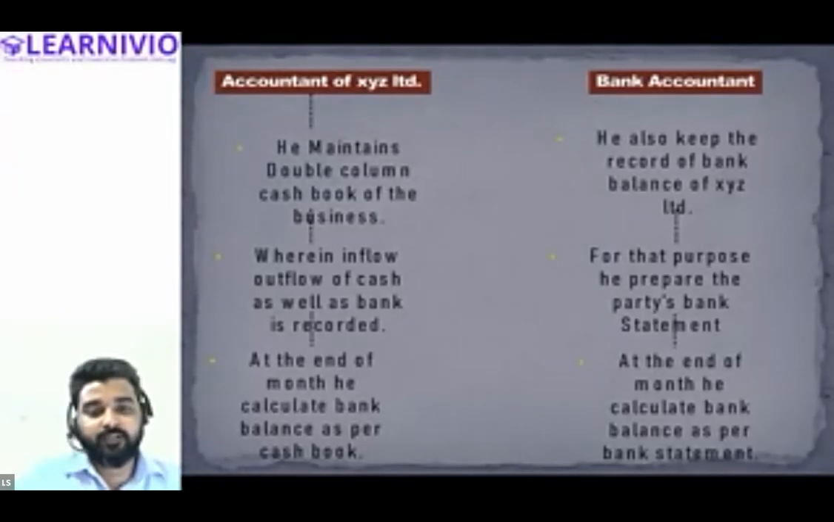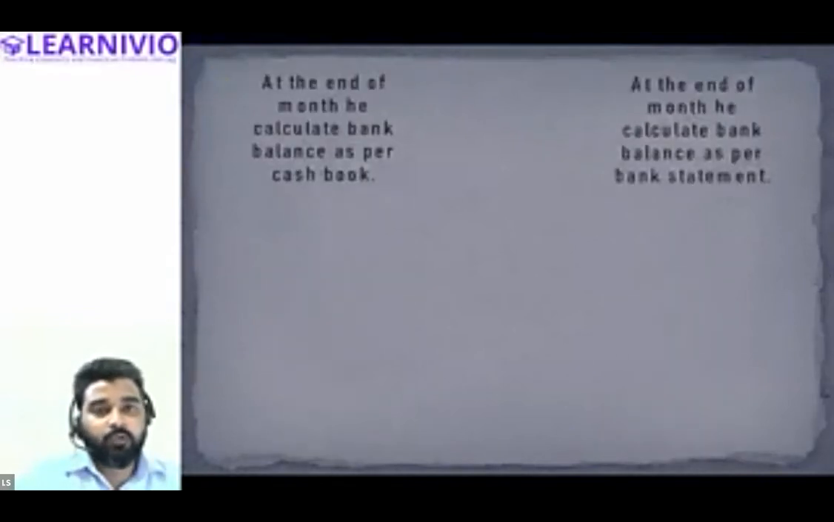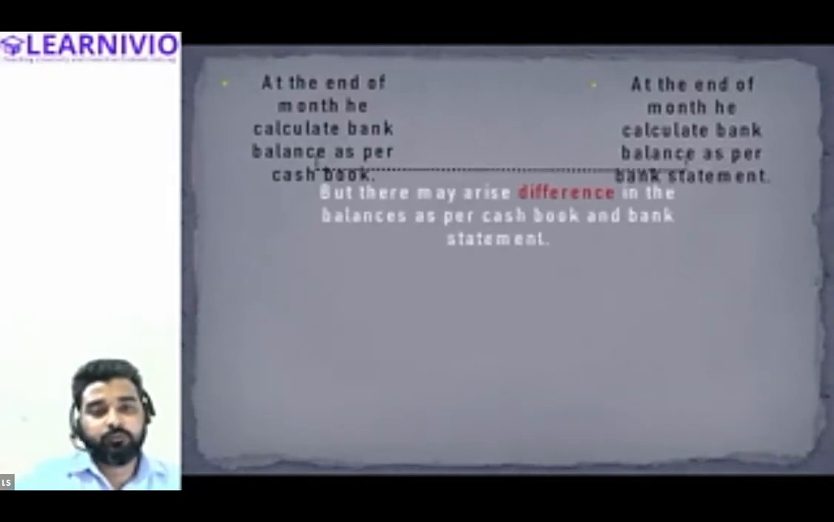Till this point, is there any doubt? No doubt. Okay. Now what happens? It generally happens that the account balance in the cash book is different, and the balance in the bank statement may differ. All right, getting this point?